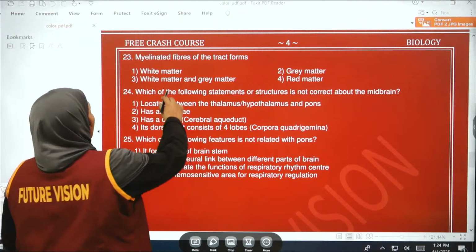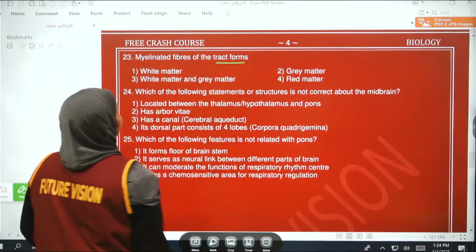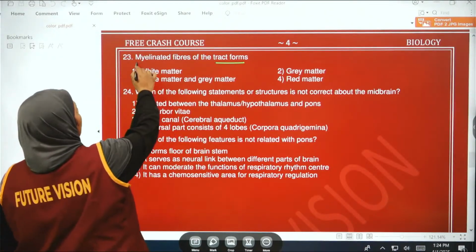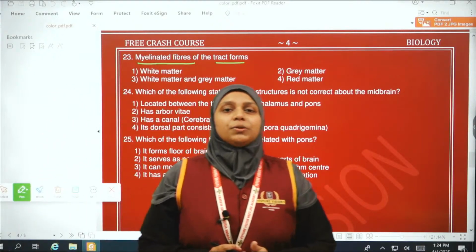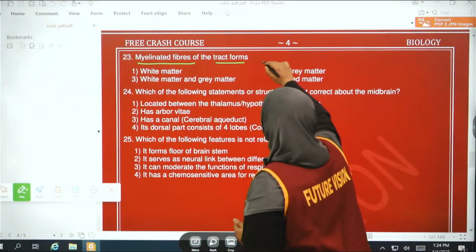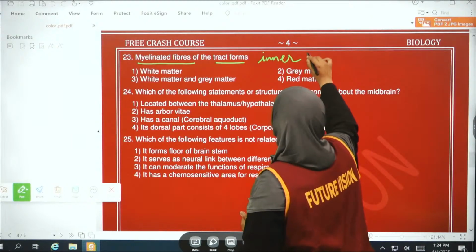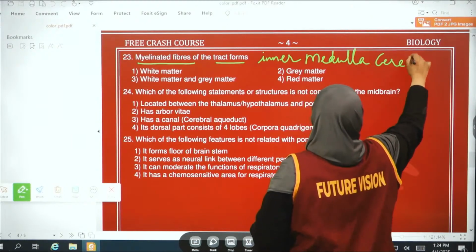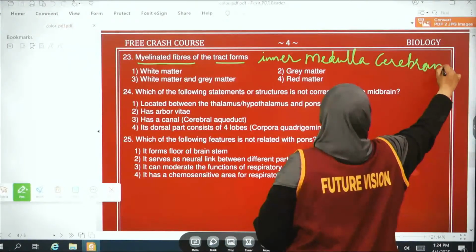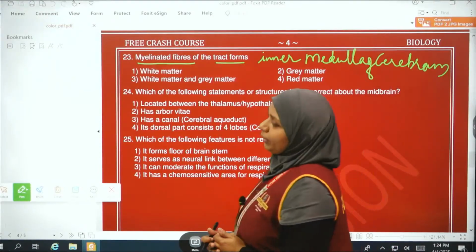Okay, so myelinated fibers of the tract forms. Which one is myelinated? Of the tract forms, where it is present we should know first. So these myelinated tract fibers are present in the inner part, that is the medulla of the cerebrum.